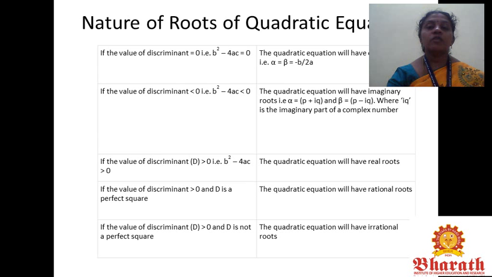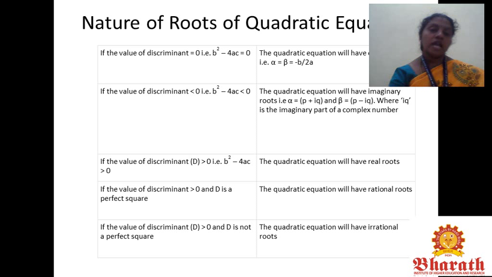Nature of roots of a quadratic equation. If the value of the discriminant equals 0, that is b² − 4ac = 0, the quadratic equation will have equal roots. That is, α and β are the roots, α = β = −b/2a.